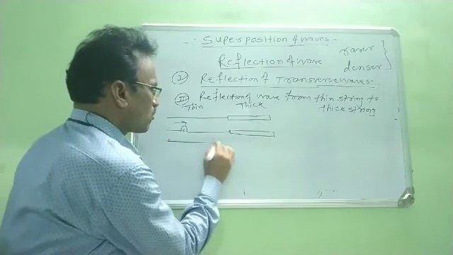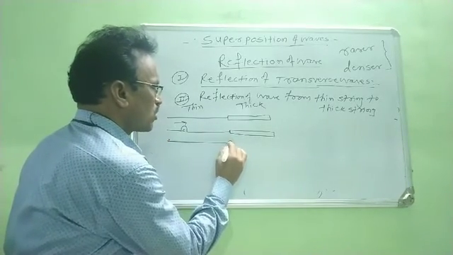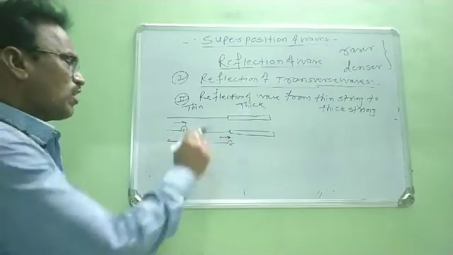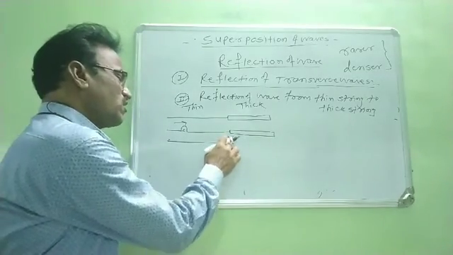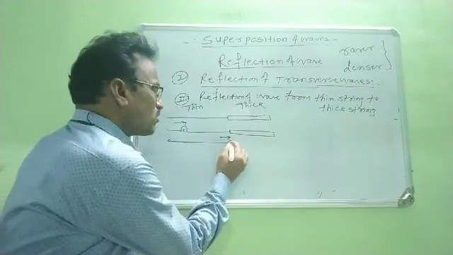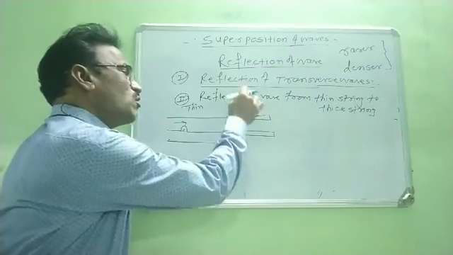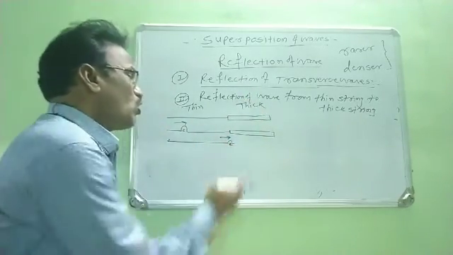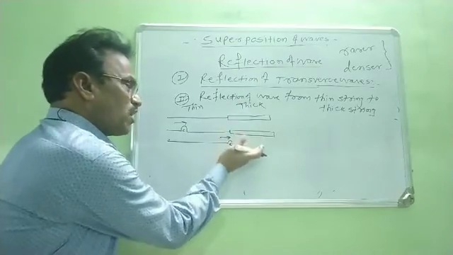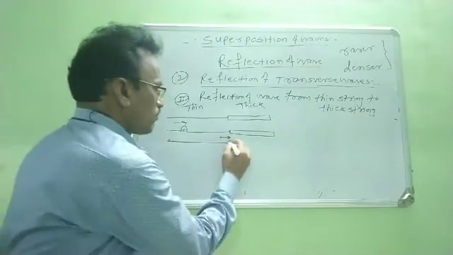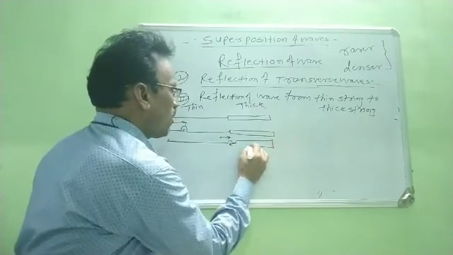Now this crest reaches near the boundary junction. Now, as soon as this crest reaches near this boundary junction, this crest acts on the particles of the thick medium. This crest tries to move the thick medium particles vertically in the upward direction.